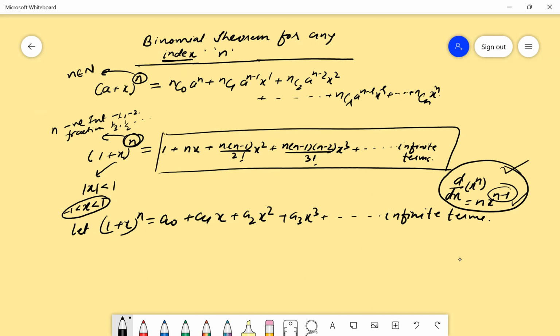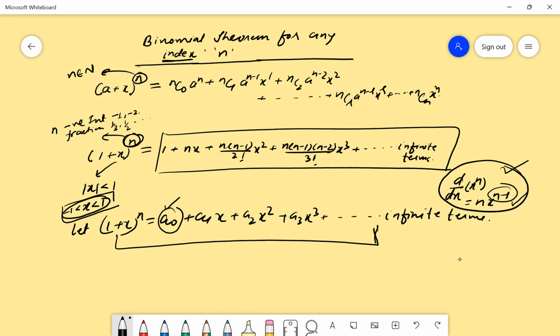Now, how to find a0? See, this is an identity in x if my domain is minus 1 to 1. A kind of identity where you can put x in between minus 1 to 1, any value. So if I ask you that you want to find a naught, what is the most suitable value for x which you can use here in this particular identity, or you can say in this particular equation?